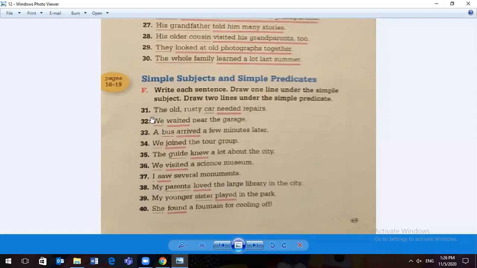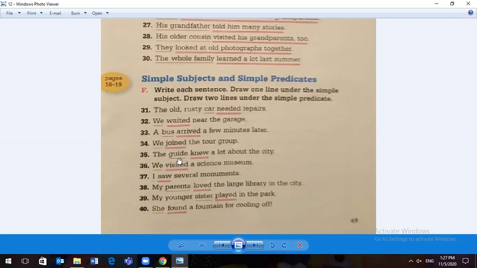We waited near the garage. We, simple subject, that's who I'm talking about. What did we do? We waited. A bus arrived a few minutes later. What am I talking about? A bus. What did the bus do? It arrived. Simple subject, simple predicate. We joined the tour group. We, that's who we're talking about, simple subject. What did we do? We joined. Joined, simple predicate.